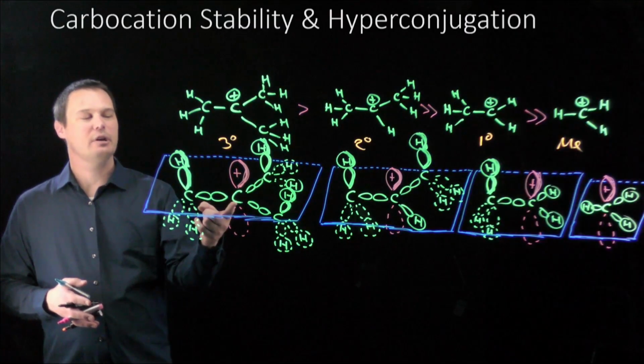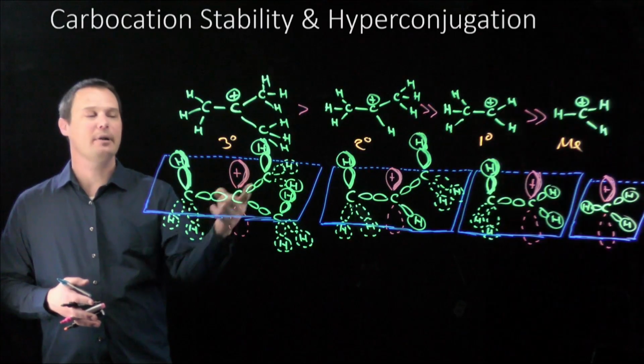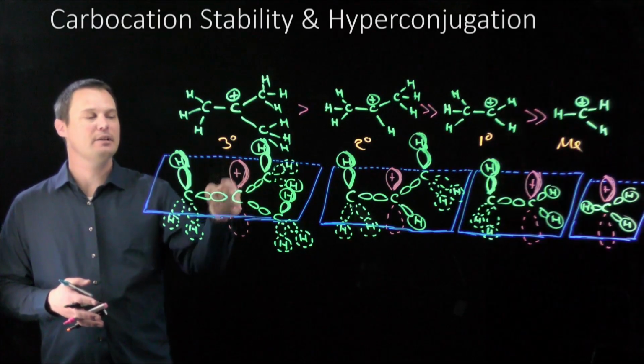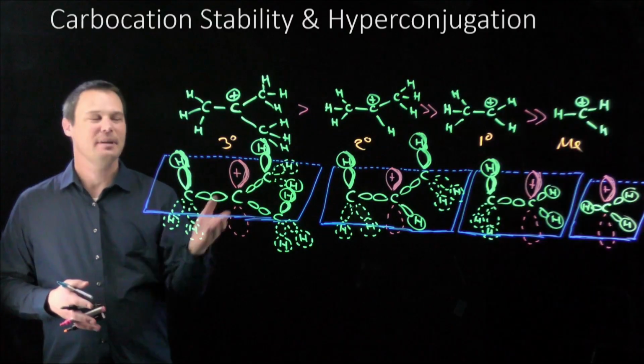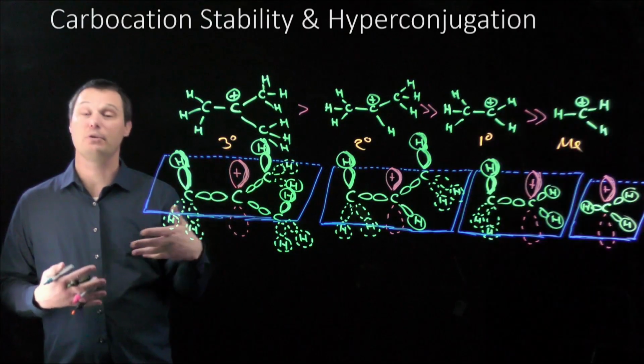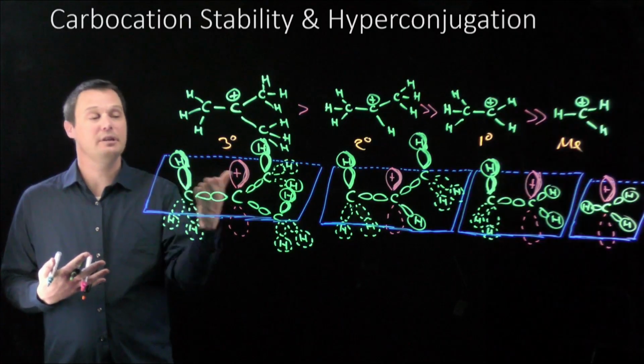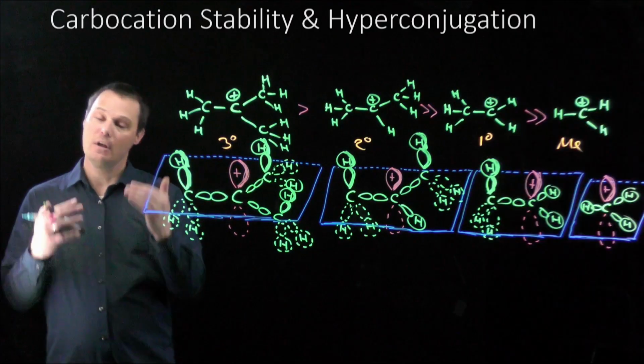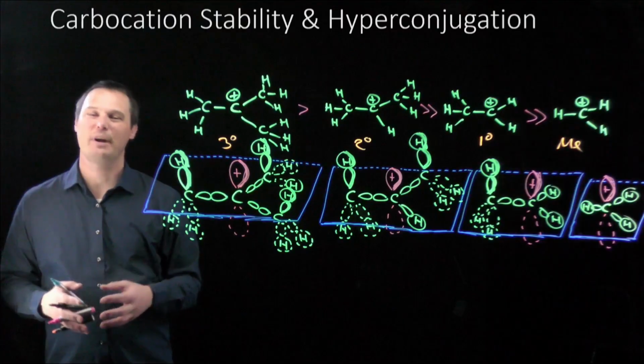I want to draw your attention to the carbocation carbon. It is sp2 hybridized, trigonal planar, with an unhybridized p orbital perpendicular to that trigonal plane. And that unhybridized p orbital is empty. That's where the positive charge lives. That positive charge empty orbital is very unstable. Anything we can do to give some electrons back to that positive charge would help make the whole molecule more stable. And that's where hyperconjugation comes in.